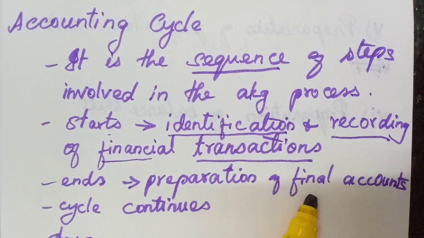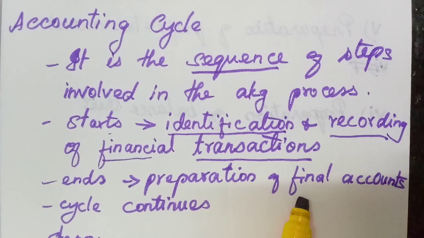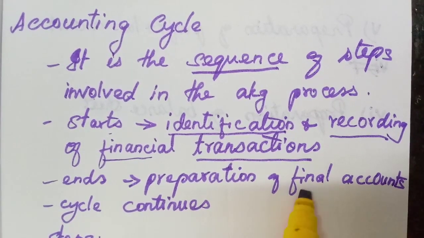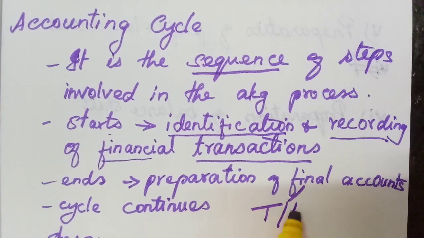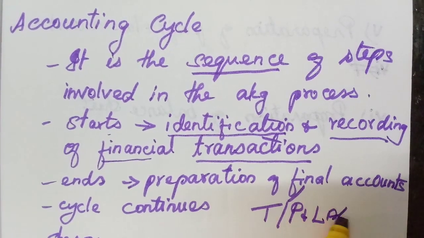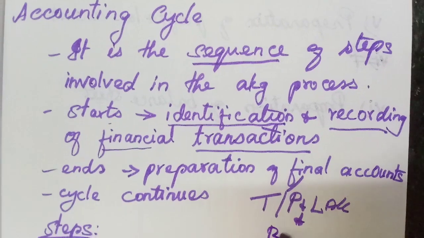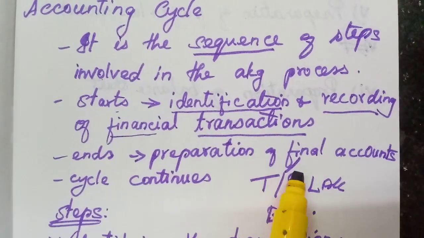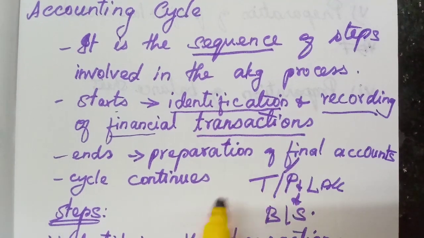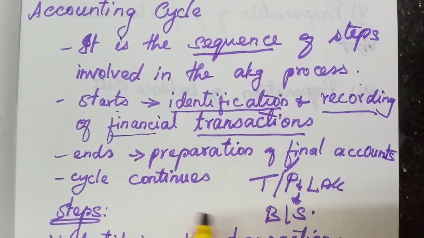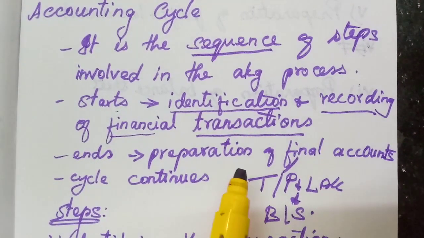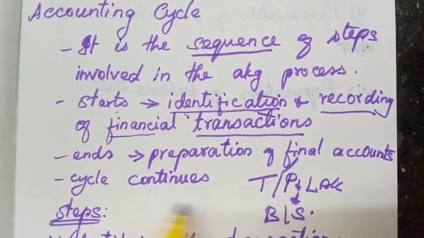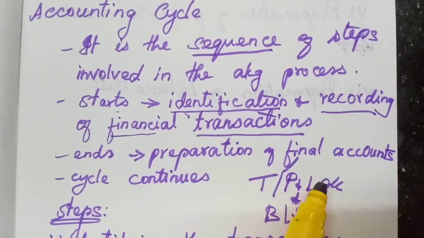Yesterday I told you, I think, that the final accounts are the trading and profit and loss account, and the balance sheet. These are the final accounts. So it ends with the preparation of final accounts. Why do we call this a cycle? Because it should come again and again. It starts with identifying and recording the financial transactions, and it ends with the preparation of final accounts.